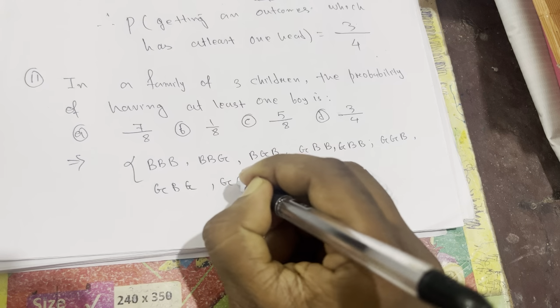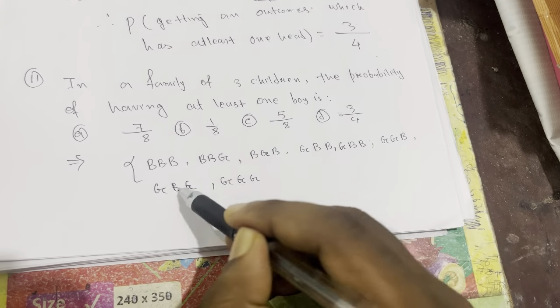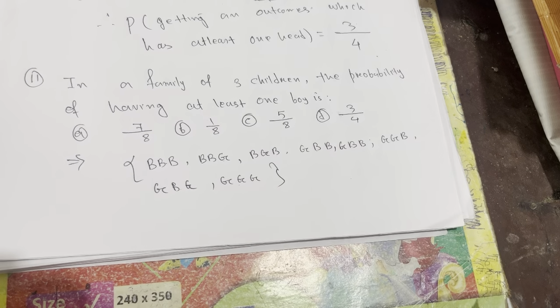Maybe all are girls. This is also one chance, 1 2 3 4 5 6 7 8. So total we get 8 possibilities.